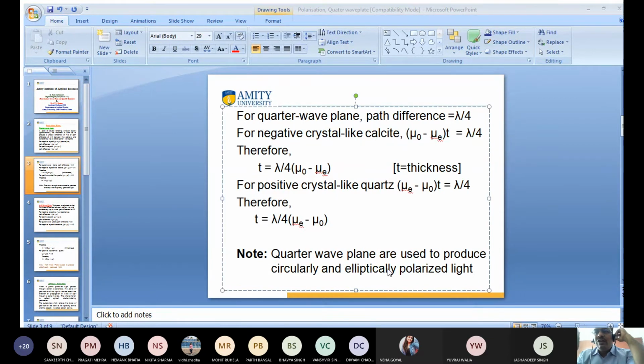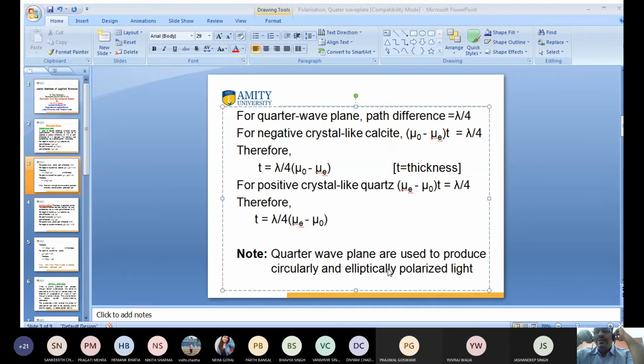Mu naught minus mu e into t is equal to lambda by 4. Thickness is in multiplication. Then what is the value of t? The left hand side is the multiplication. On the right hand side, the value is lambda by 4. When it moves from multiplication to the other side, it should go in division. It will be divided. Yes, lambda by 4 upon mu naught minus mu e.